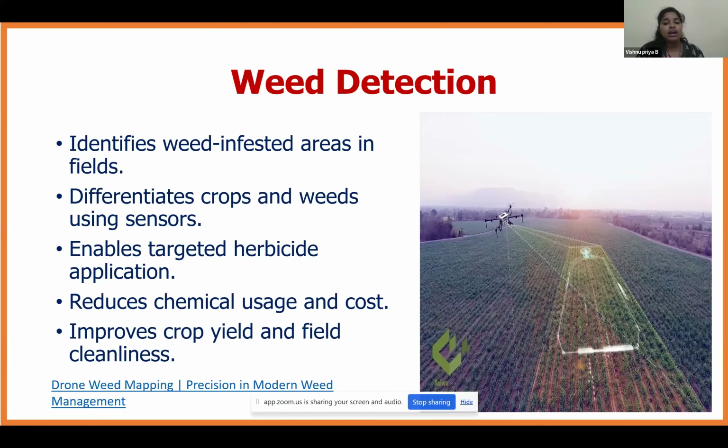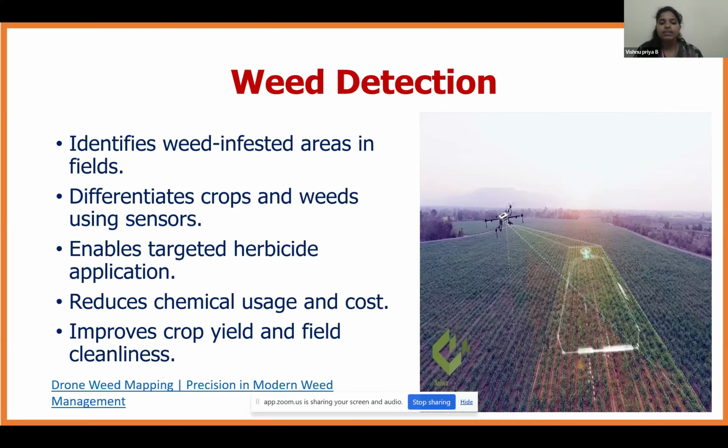Next is weed detection. For weed detection, the drone is used to identify the weed infested area in the overall field. In developed countries, they have larger areas, and they couldn't identify where the weed infestation is severe. So using drones, we can identify the weed infested area in the particular field. Using the sensors, it differentiates the actual crop and the weed. It enables targeted herbicide application to the particular weed.